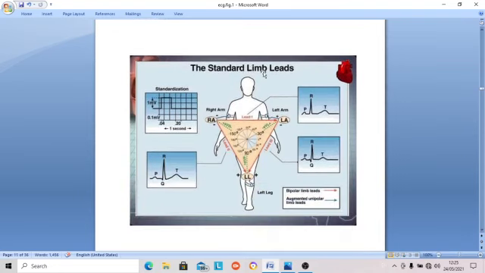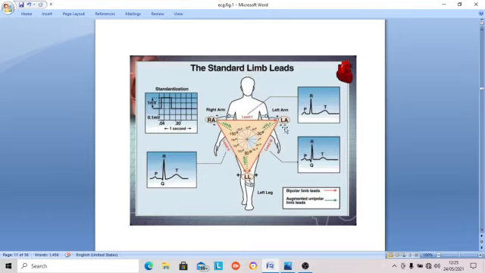These are called standard limb leads. They are also called Einthoven leads, or bipolar limb leads. This is the triangle formed by the right arm, left arm and left leg. This is the Einthoven triangle, with the heart in the middle of it. Various leads are formed by the Einthoven triangle.